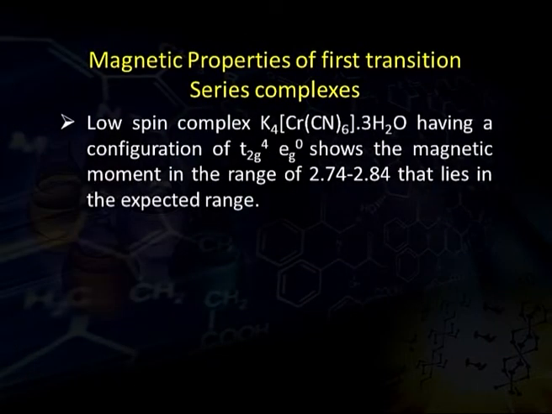The low spin complex of potassium chromium hexacyano has a configuration of t2g4 and eg0. The eg electron comes to the t2g orbital due to its low spin nature, and it shows a magnetic moment in the range of 2.74 to 2.84 that lies in the expected range.